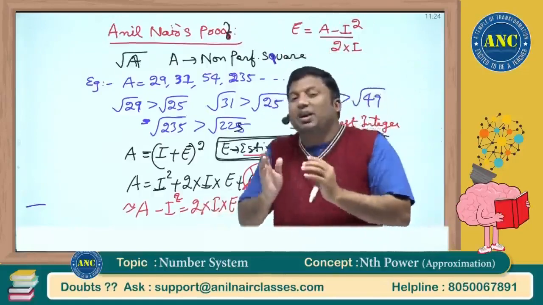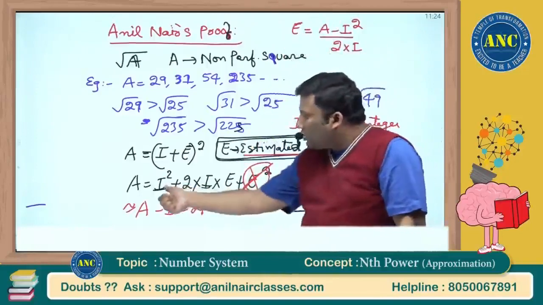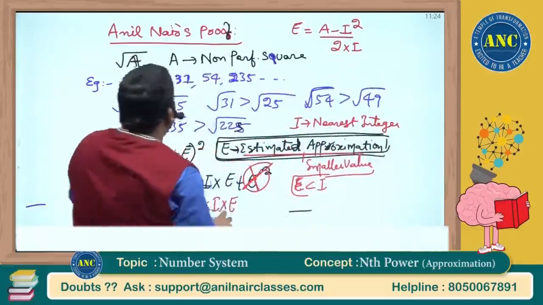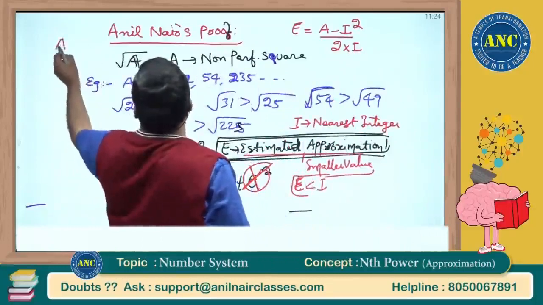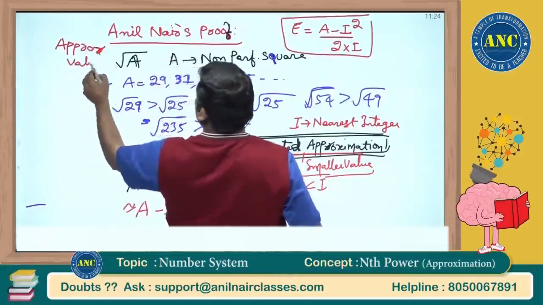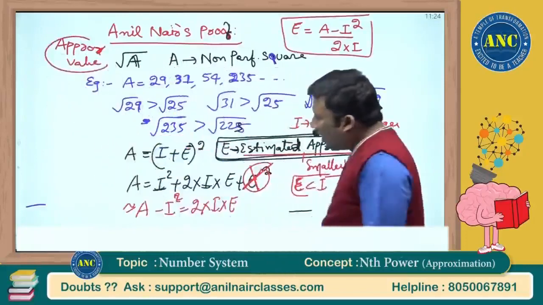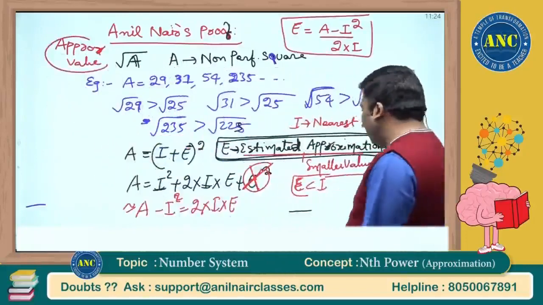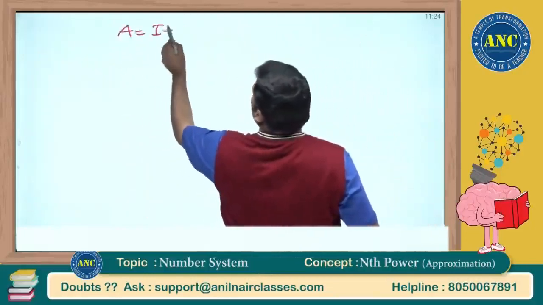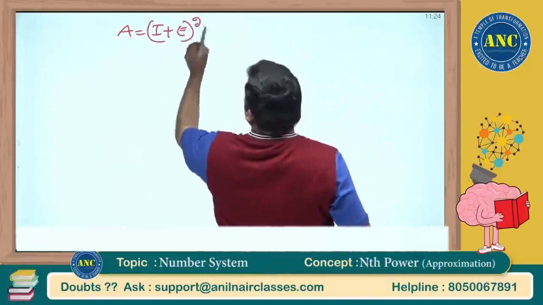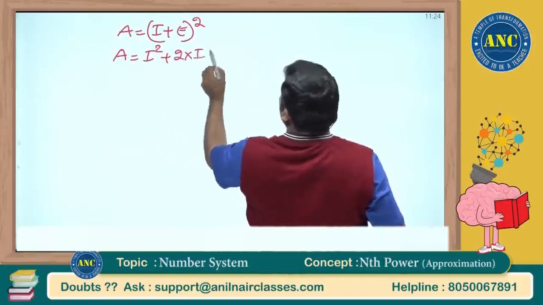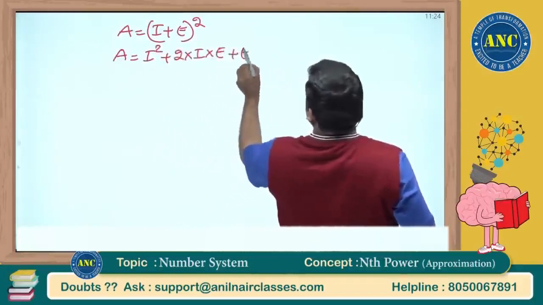E is an estimated value, which is very small. I square plus 2 into I into E plus E square. Anyway, I am finding the approximate value, so I can eliminate E square because it is a very small value. A minus I square is 2 into I into E. Again, A is nothing but I plus E whole square, which is I square plus 2 into I into E plus E square.